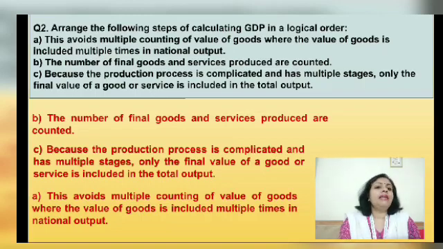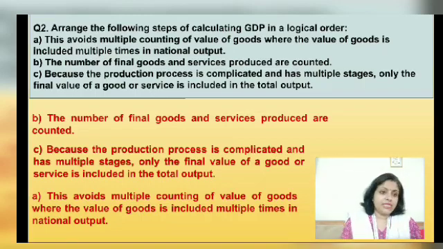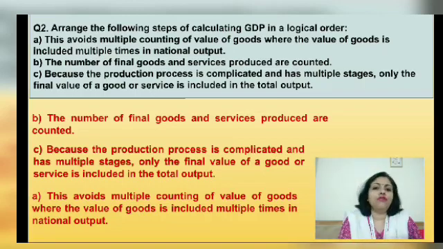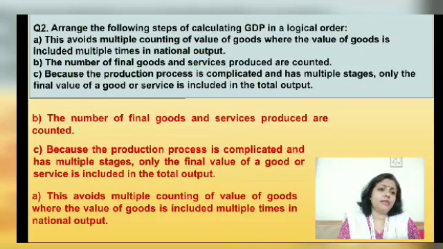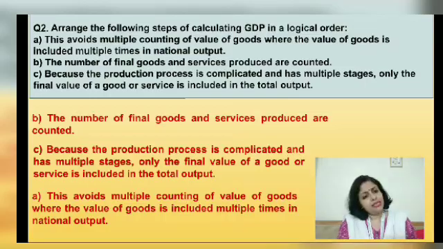So it is basically the error, or the mistake, where we calculate the value of goods and services many times in the production process. And finally we get the GDP, so the GDP picture that we get is wrong.